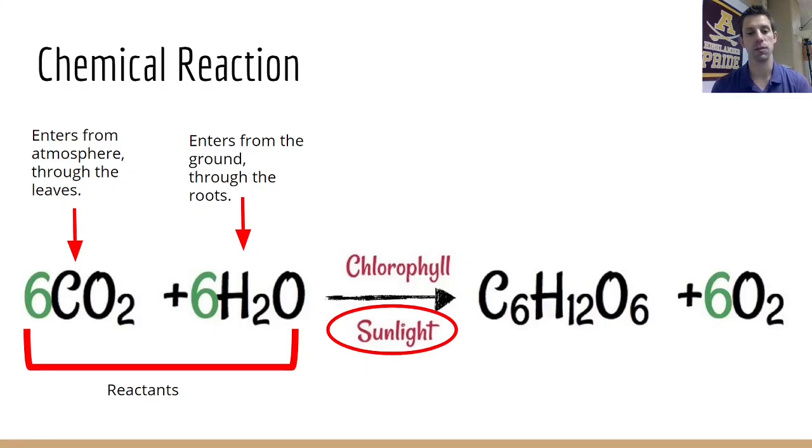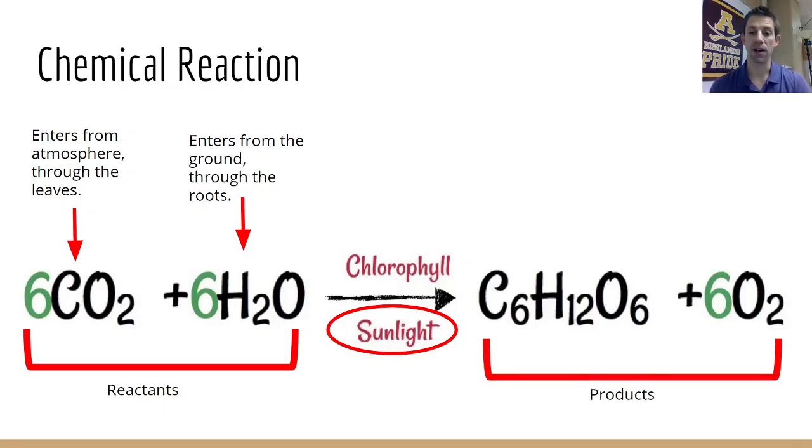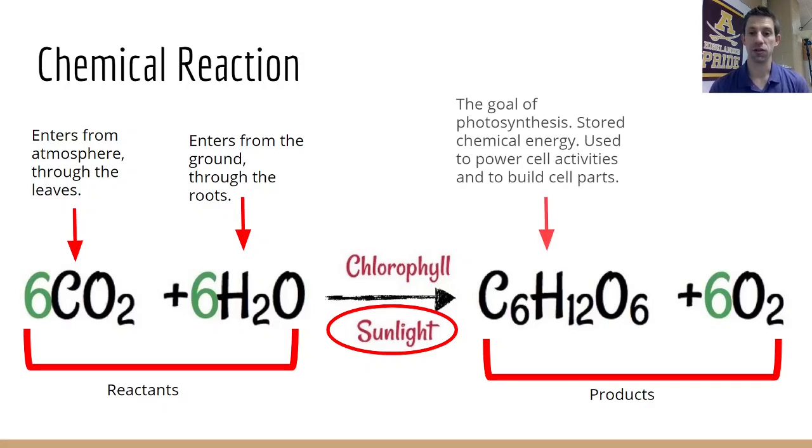And of course, sunlight comes down from the sun and lands on the leaves, and the plants absorb it through the chlorophyll there. The things that are made are the products. The two products here are, first, glucose, and this ultimately is the end goal of photosynthesis. This is why plants are doing photosynthesis: to make glucose.